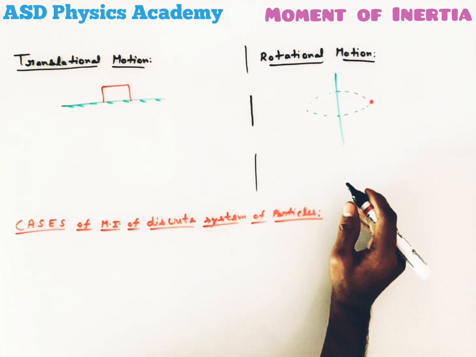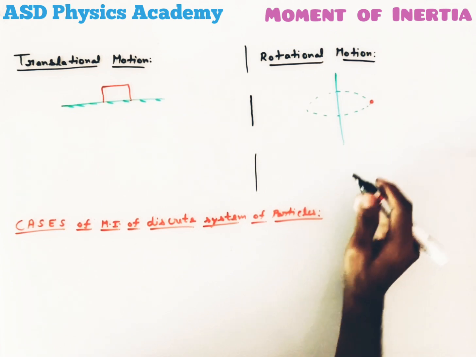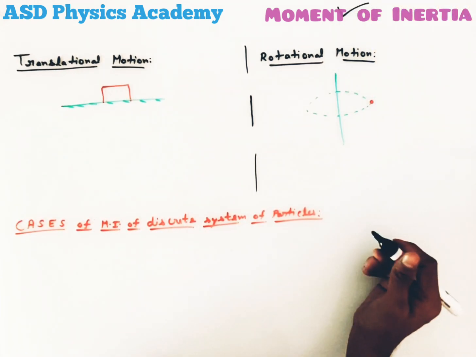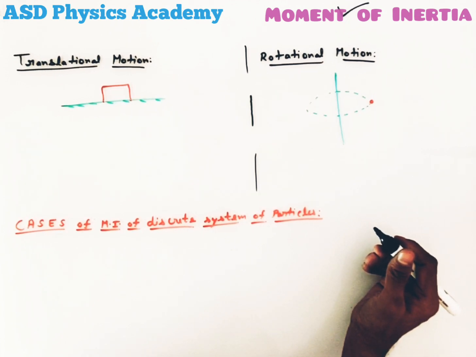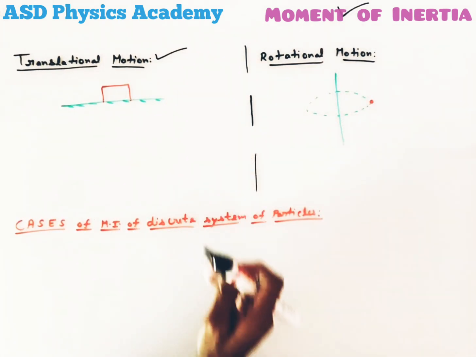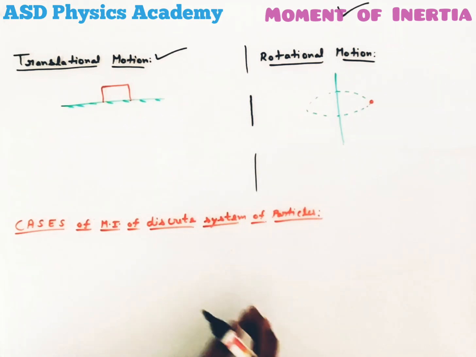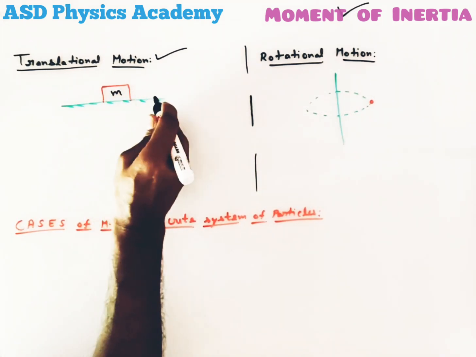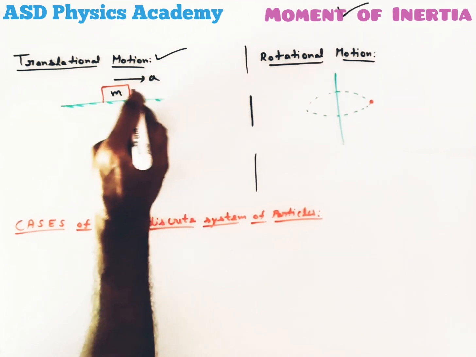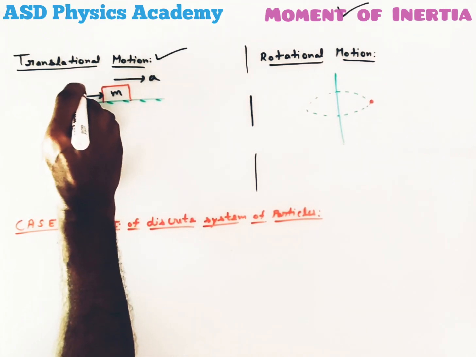Today we are going to see one of the most important topics of rotational motion, that is moment of inertia. To understand moment of inertia in rotational motion, first we will see what is the meaning of inertia in translational motion. So here I have taken one block of mass m moving with acceleration a under the action of external force F.